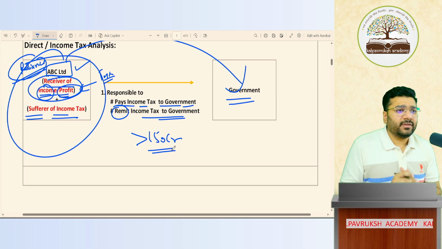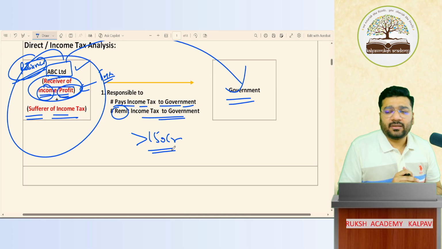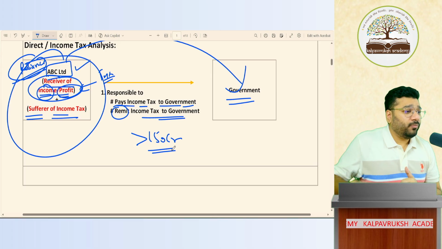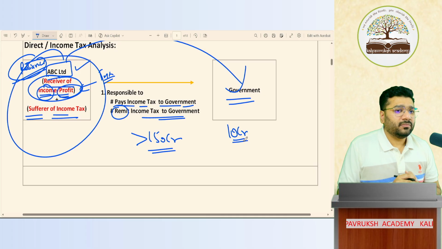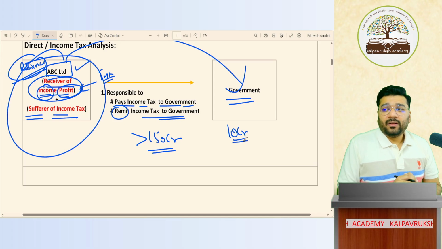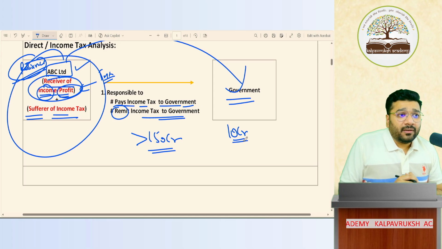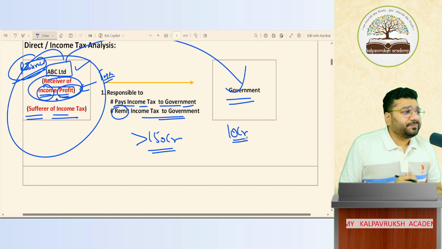How many of you do you think is coming into the tax bracket? 10 crore people, okay. Less than 50 crore, okay. The number of people who are paying taxes is very, very minimal.